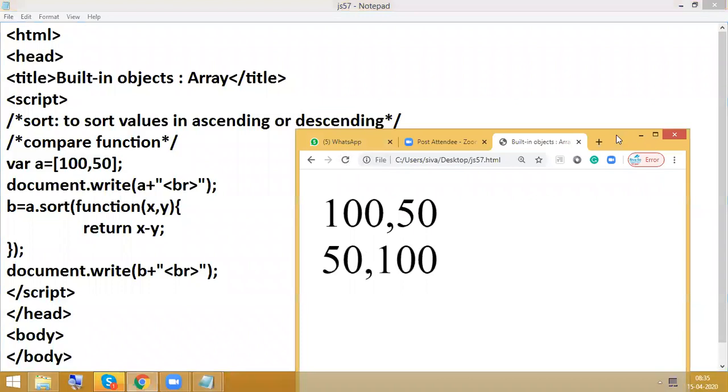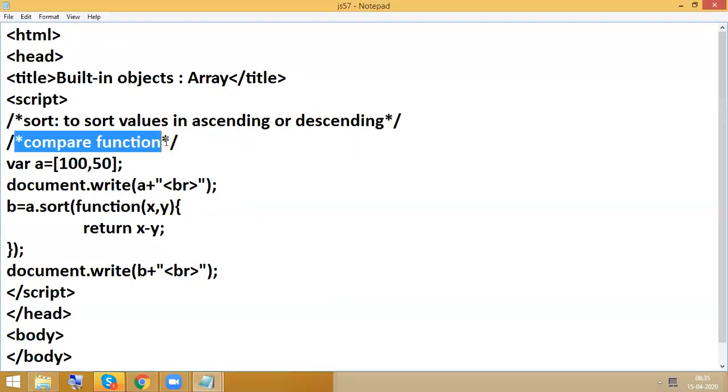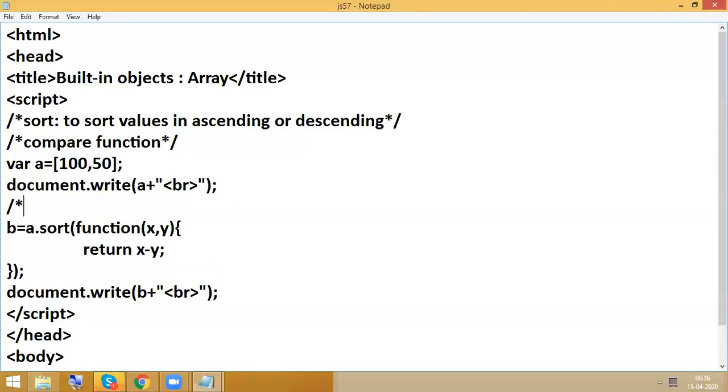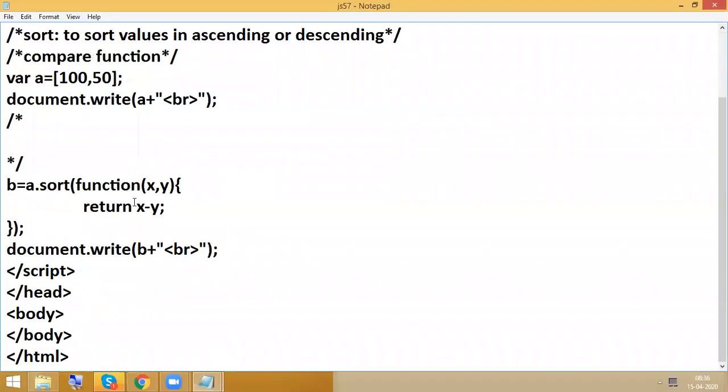Okay, so now if you check it here, I got the ascending order. But how did we get this? So now we are discussing a concept called compare function, and this is a predefined concept. Like this only, it is going to have proper ascending and descending. So now observe carefully.